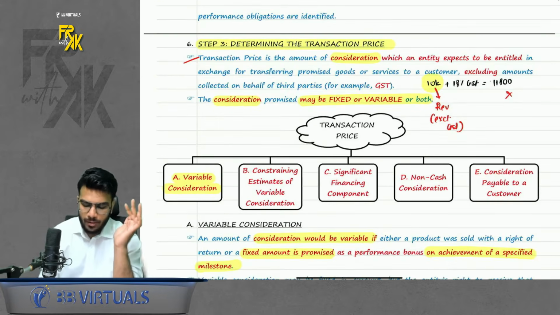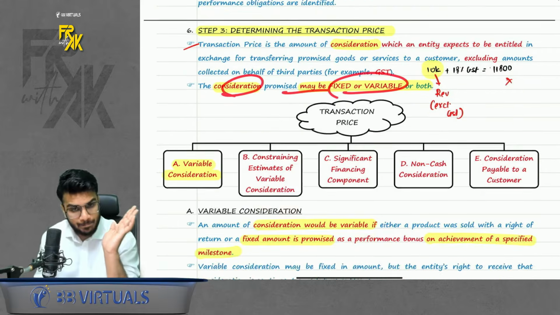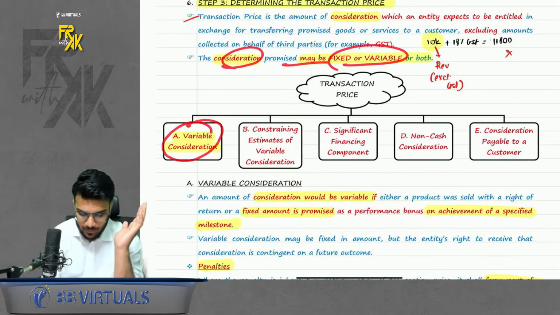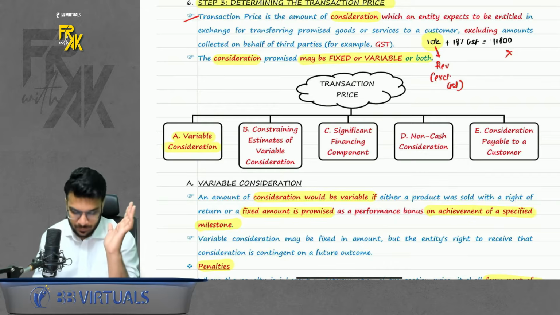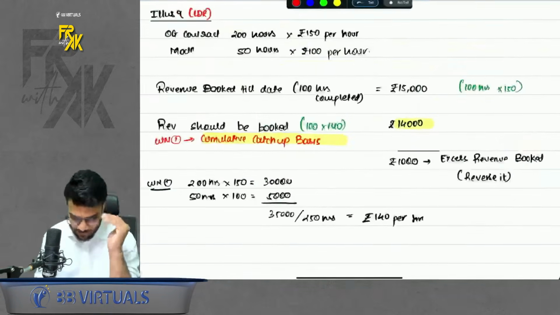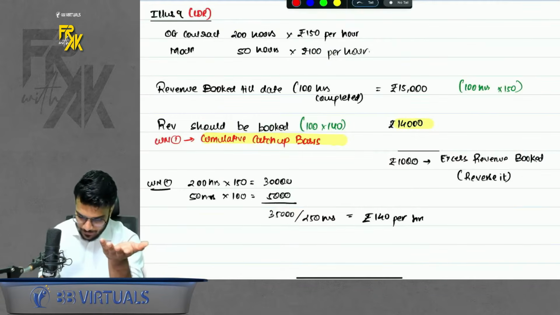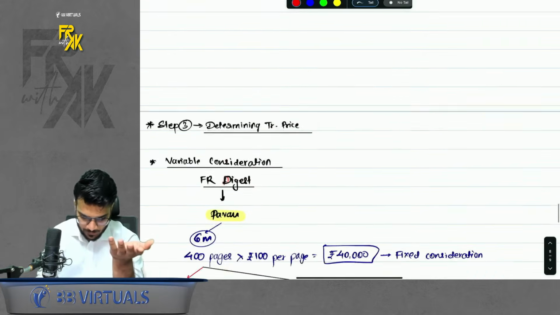Second, the consideration promised may be fixed or variable. Now first of all, what is the meaning of variable consideration? Variable consideration simply means it is like a bonus or something. Bonus, you can take one example. So let's take one example here which I gave in the class. One sec. Here it is.